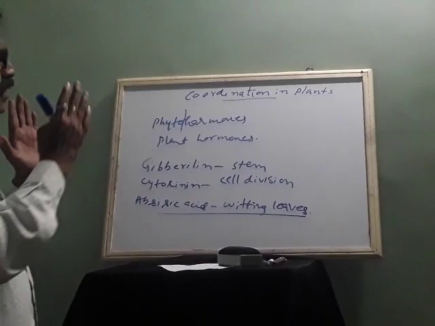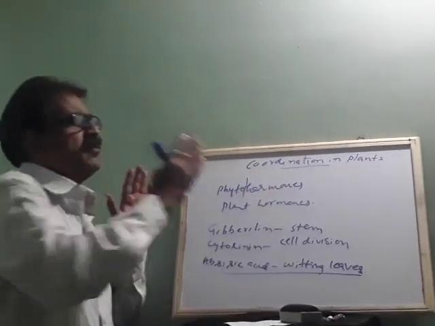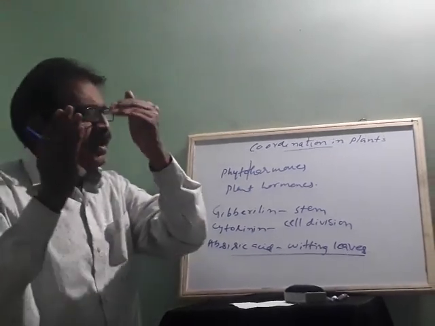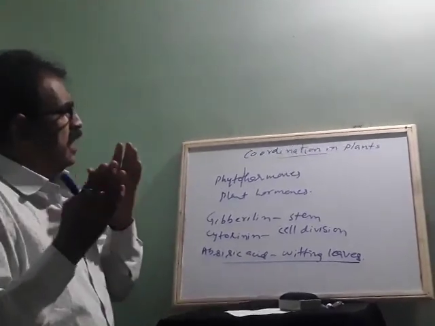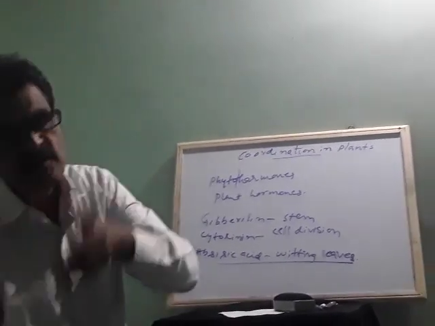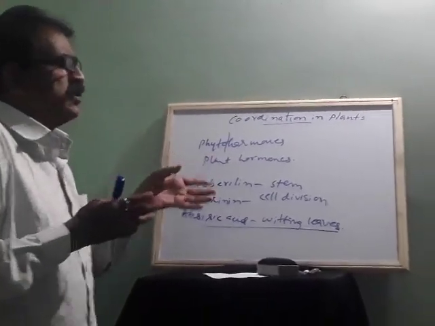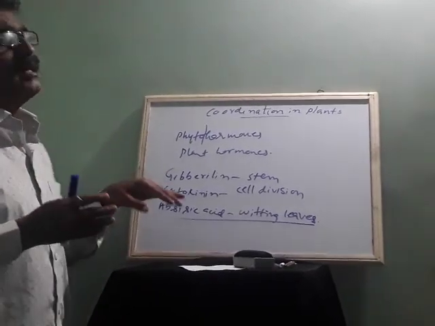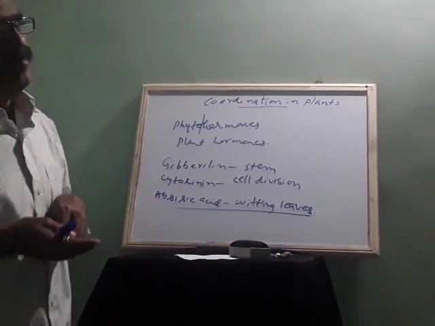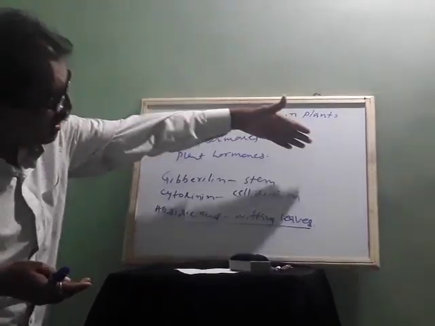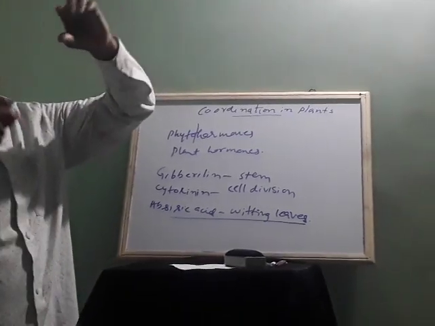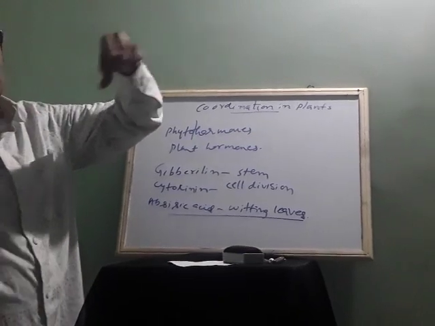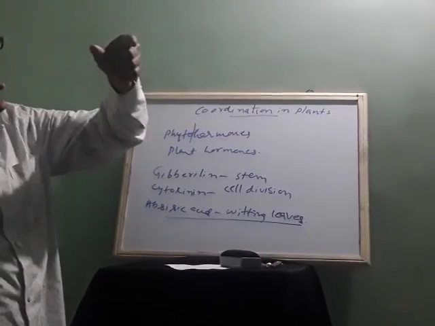This is about coordination which takes place in plants. Coordination in animals is much easier because some chemicals are released and transferred in the form of electrical impulses from one part of the body to the other part through the nervous system. Animals contain a well-developed nervous system, but plants do not. Even in animals, the message goes to a particular place only, from one part to another.